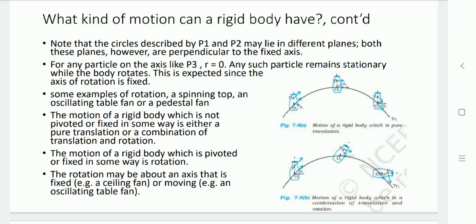Here in the diagram we can see the same kind of observation. The first diagram shows the motion of a rigid body in pure translation, in which the object is not rotating about its axis, and the whole object takes a circular path. As you can see in diagram B, the object is moving by a combination of translation and rotation.